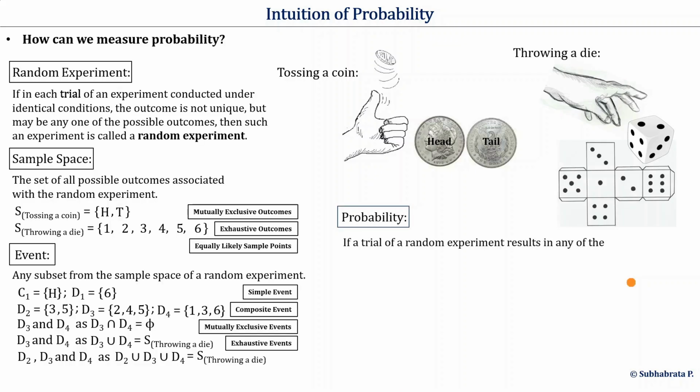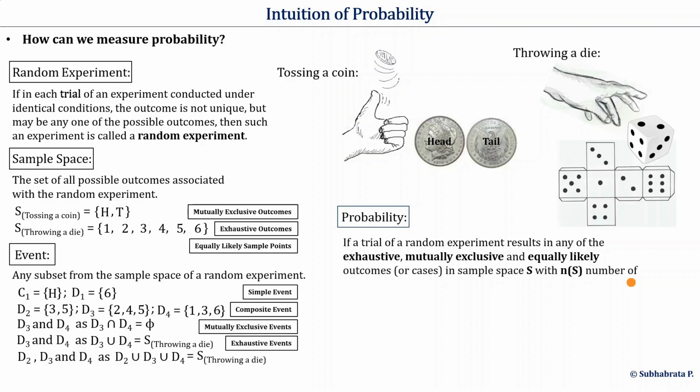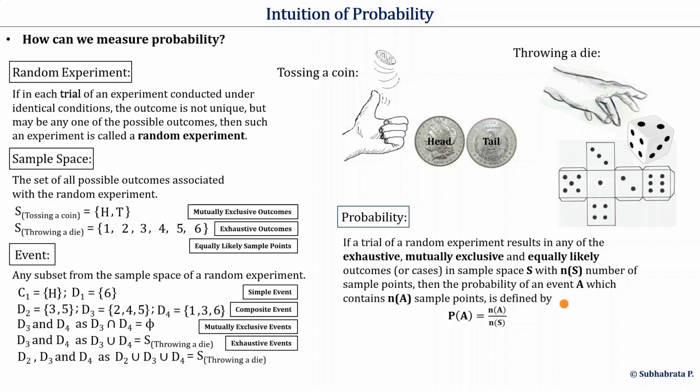If a trial of a random experiment results in any of the exhaustive, mutually exclusive and equally likely outcomes, or cases, in sample space S consisting of n(S) sample points, then the probability of occurrence of an event A containing n(A) sample points is defined by this ratio: count of sample points in A to count of sample points in S. Here P(A) represents the probability of the event A.